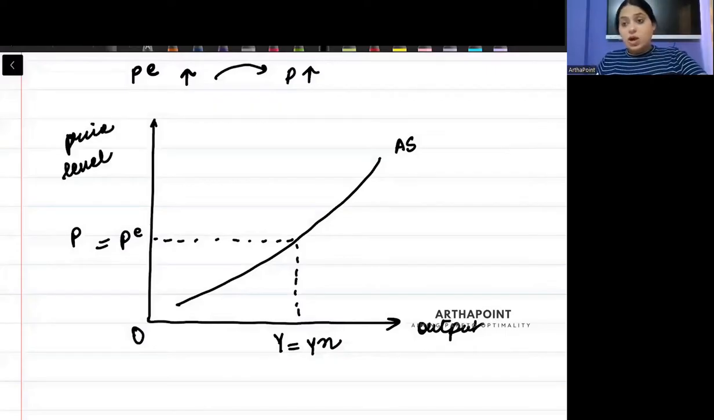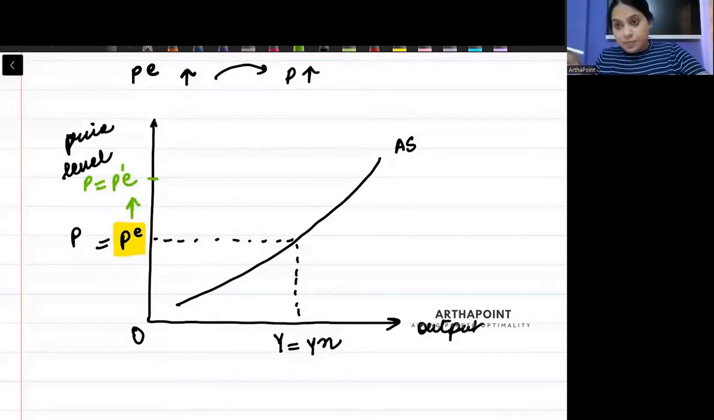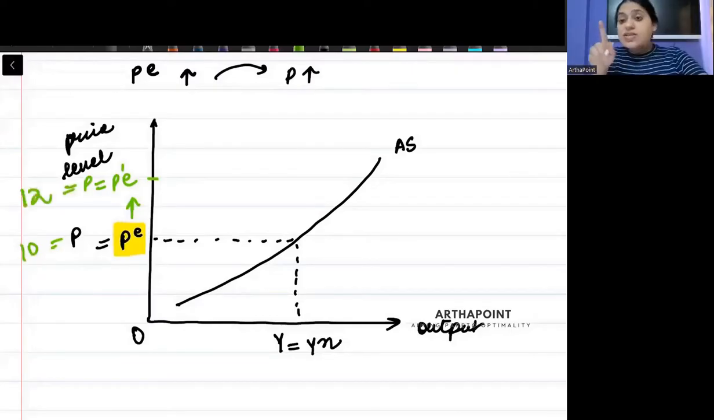Okay. Acha, now try to understand. When my expected price itself will increase, ये जो P equal to PE का point है, it will become here. बेटा expected price ही बढ़ रहा है, तो P equal to PE का point ये हो जाएगा, नया point हो जाएगा. Earlier I was expecting price should be 10, and actual price was 10. It was this point. Now I am expecting that price is 12 and actual price is also 12. अगर मैं expectation बढ़ाऊंगी तो actual price will increase. That is what I told you.